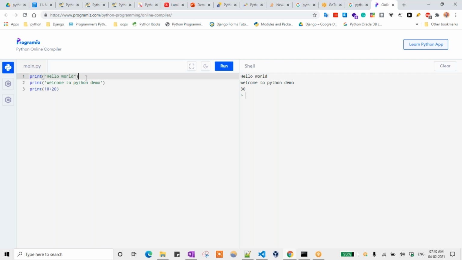If there is some syntax error in the first line itself, it doesn't move to the second line. So that is known as interpreter. So Python is an interpreter language, but compared to that, Java, C, C++ are compiled languages. So what is the difference between them? I will show you that one.